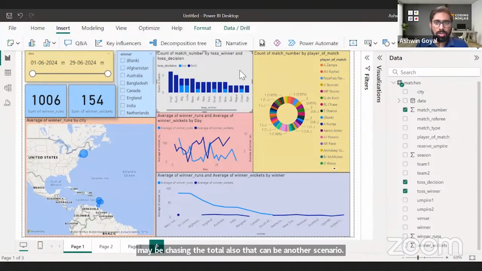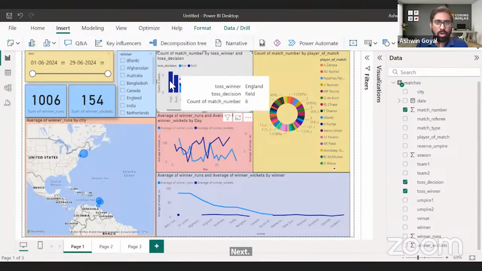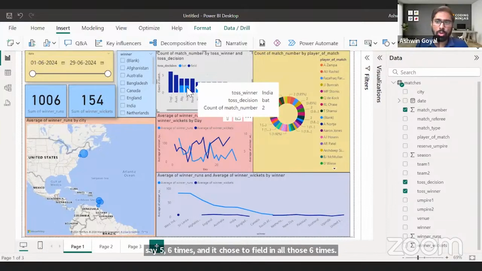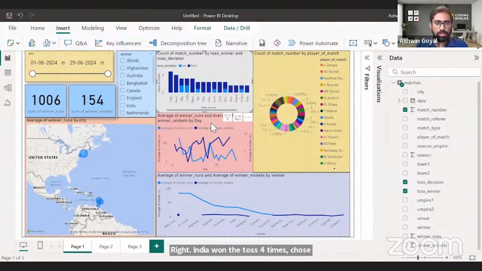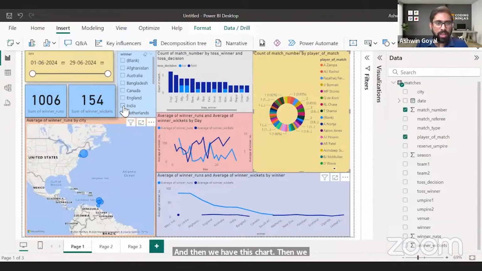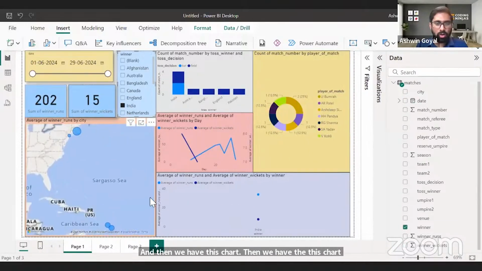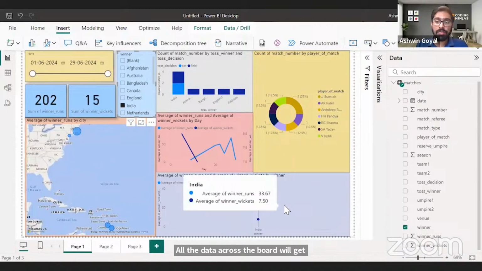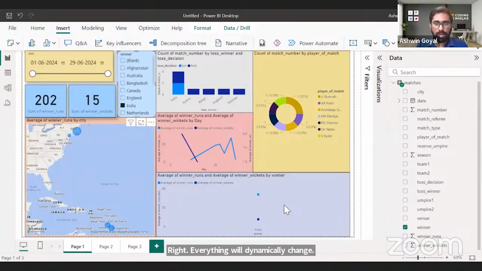Next, let's learn from this one. England won the toss let's say 5, 6 times, and it chose to field in all those 6 times. India won the toss 4 times, chose to bat 2 times, chose to field 2 times. And then we have this chart. For example, if I select India here, all the data across the board will get filtered for India. Everything will dynamically change for India. Okay, so that's there.